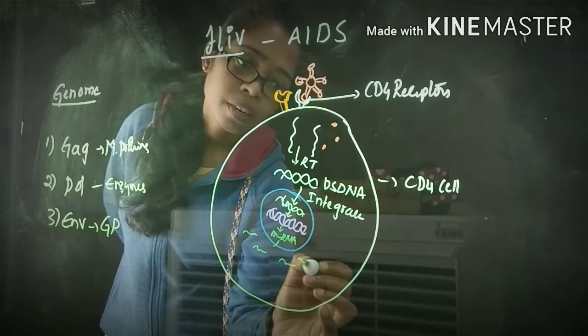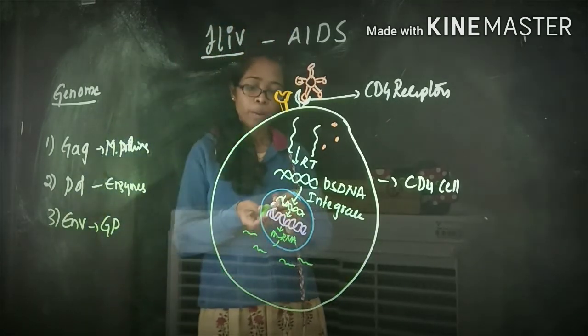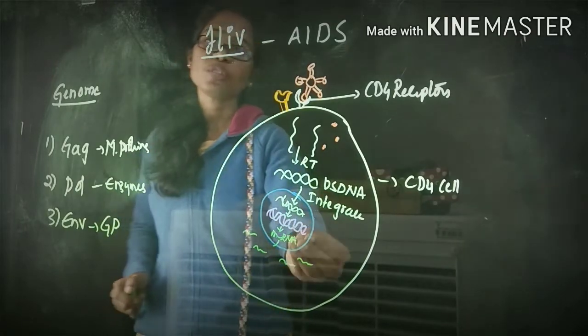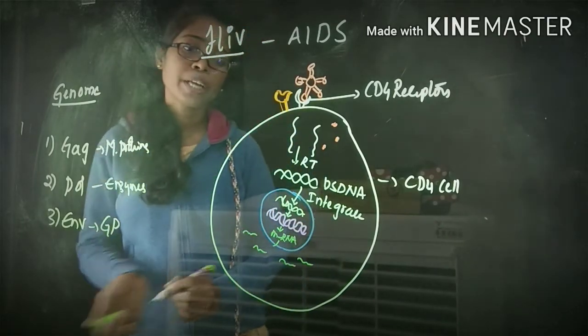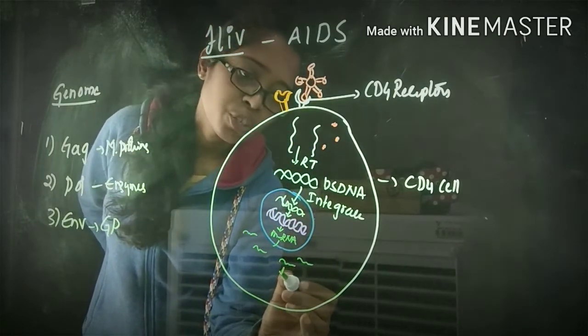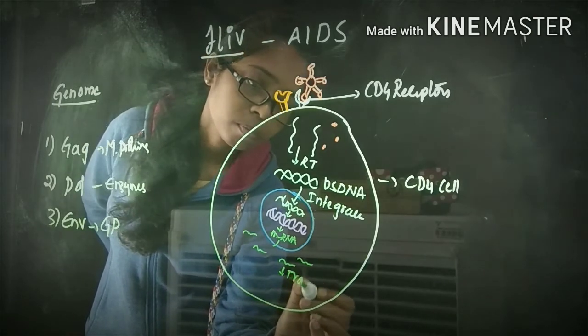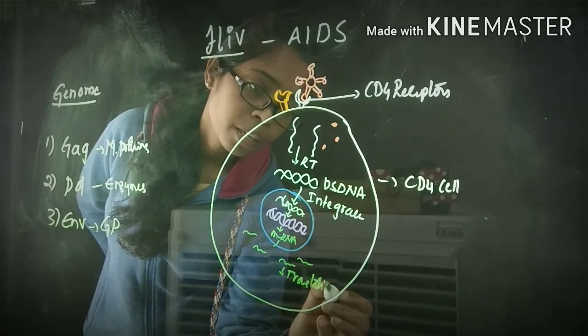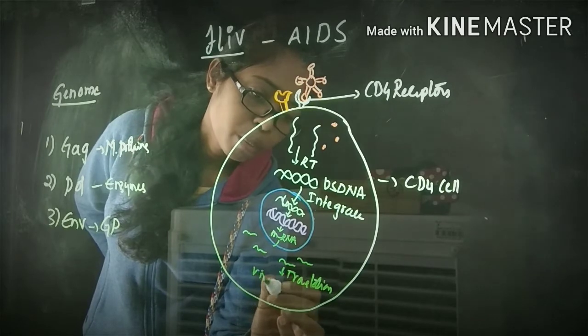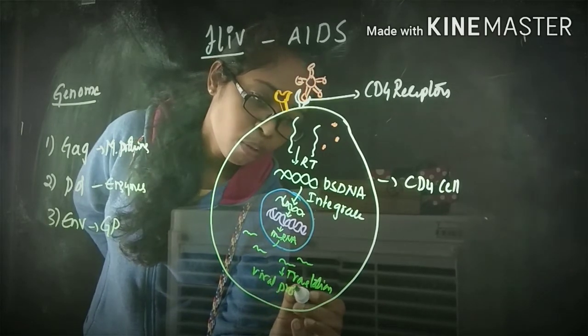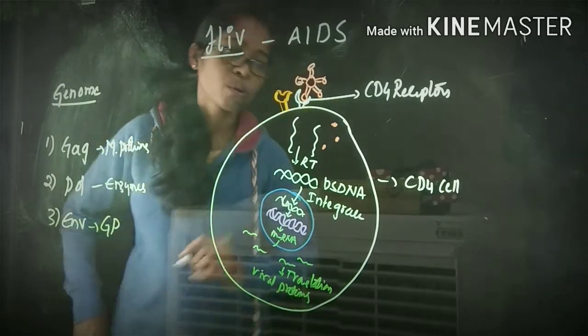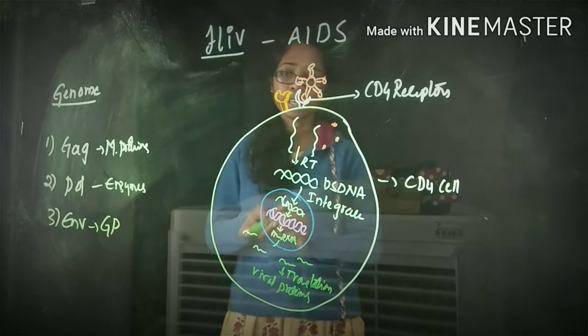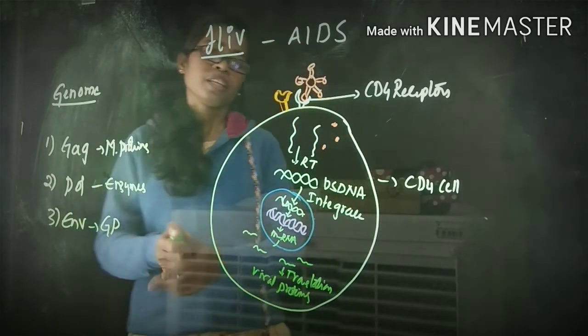This viral mRNA is released into the cytoplasm. Clear? This viral mRNA will undergo the translation process, and finally produce different types of viral proteins.